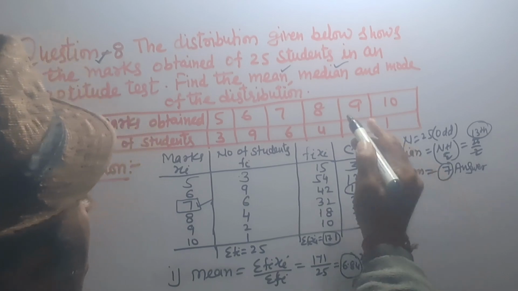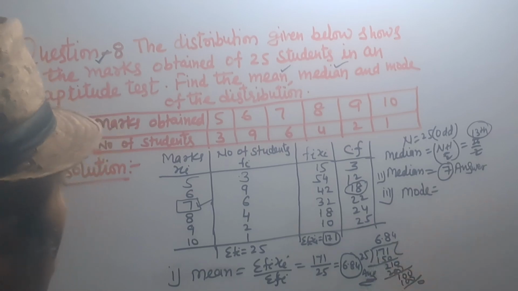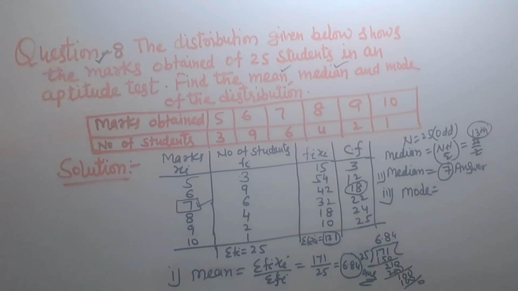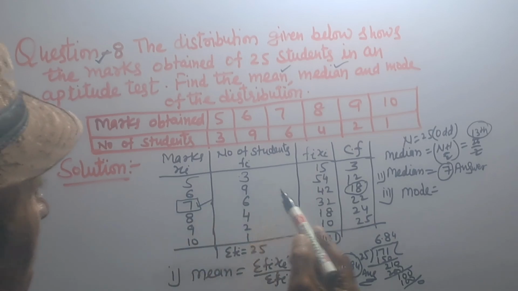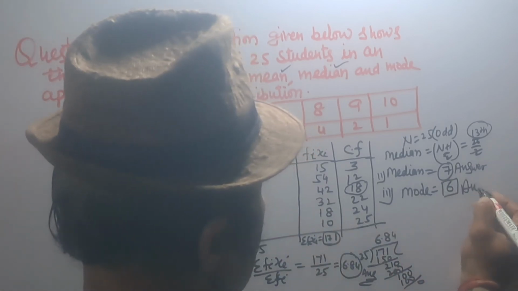And third, we find mode. Mode: 6 occurs 9 times. So mode is equal to 6.